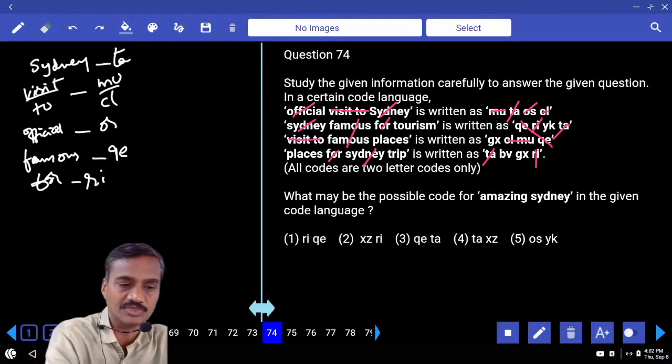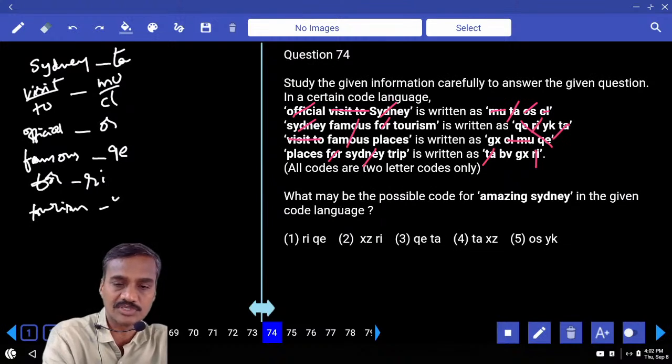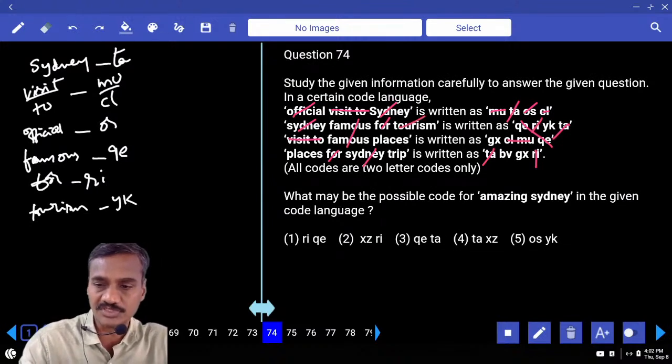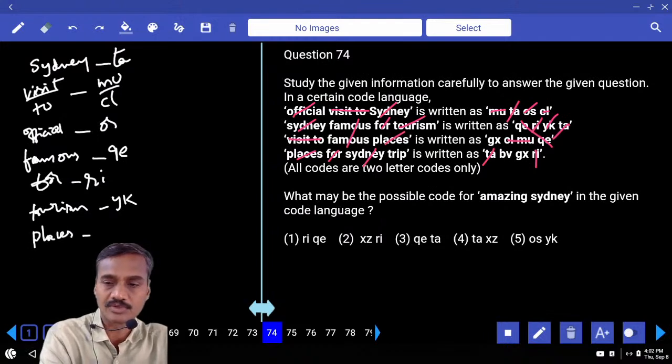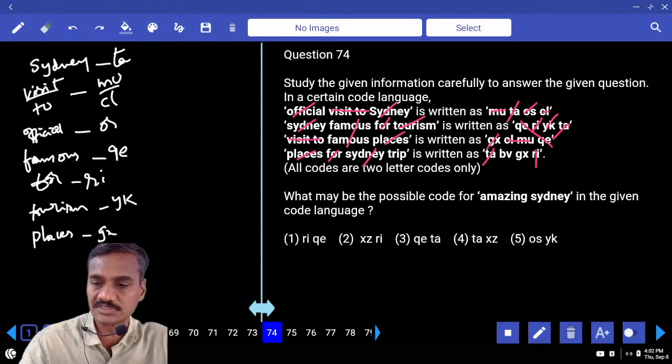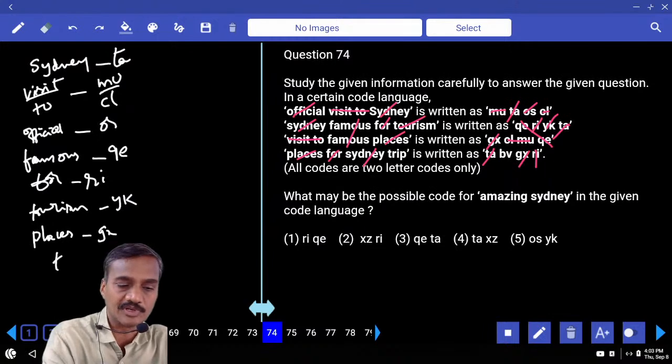And finally tourism, and the code given to the word tourism is what? YK. The code for tourism is YK. Then places is the word that is common between third and fourth, and the code that is common is G. The code for places is G. Then finally what is left over here? Trip. The code for trip is BB. Now these are the words and their corresponding codes.